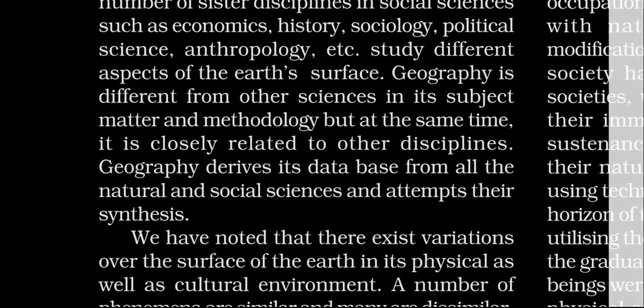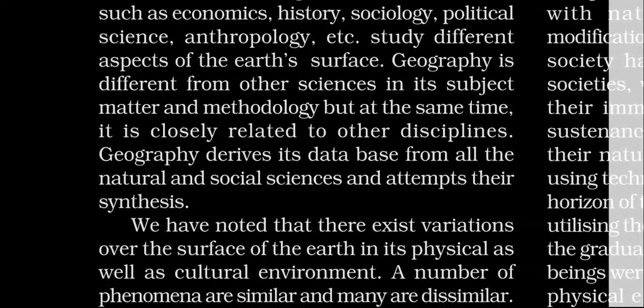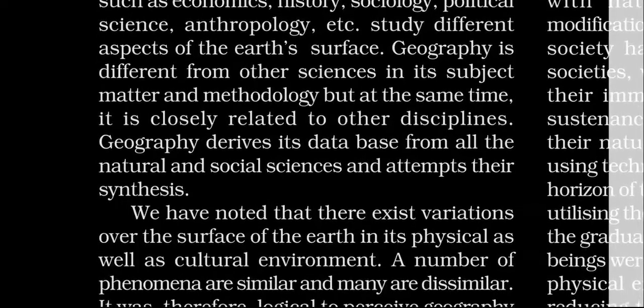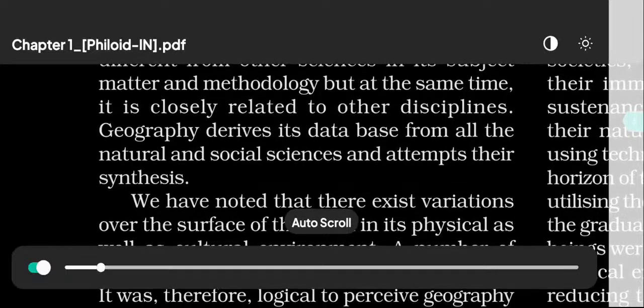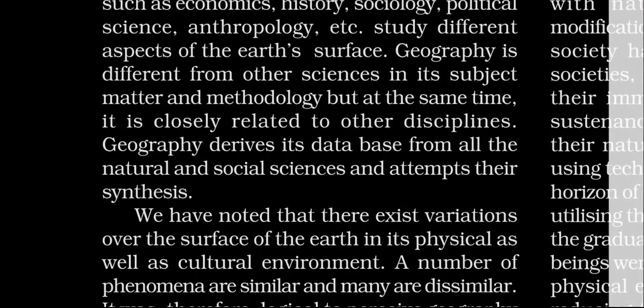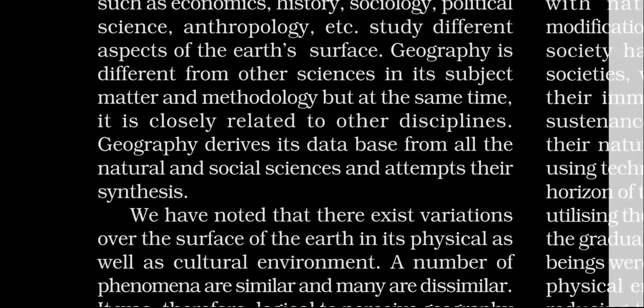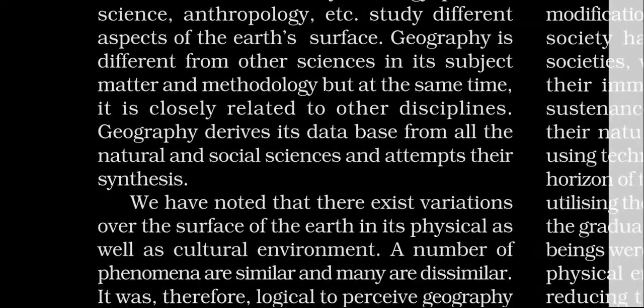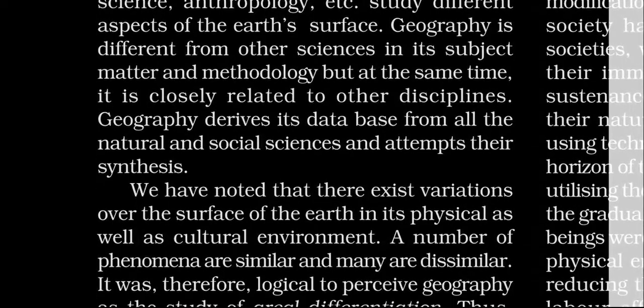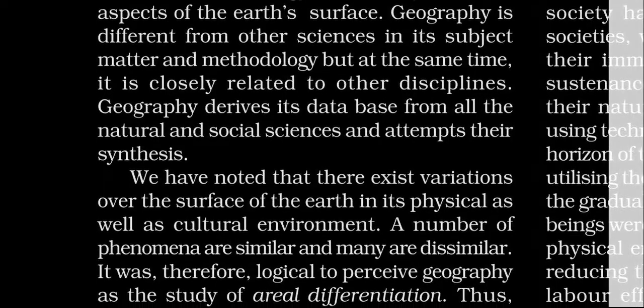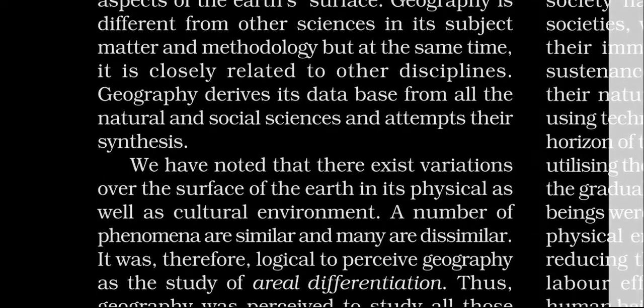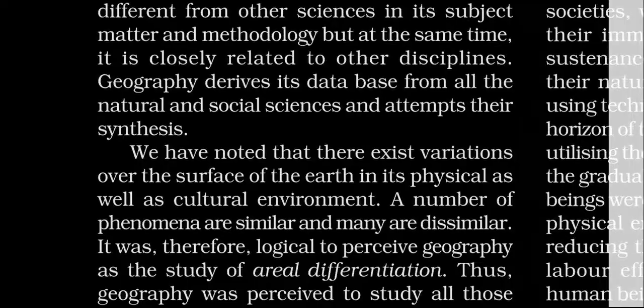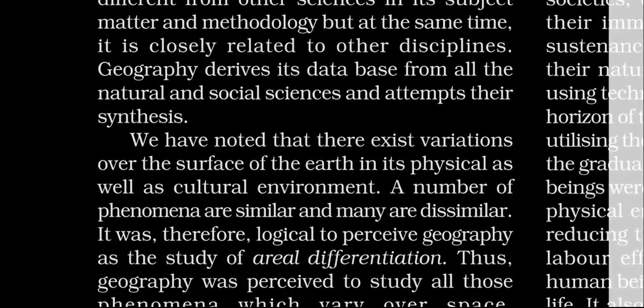Geography is different from the other sciences in its subject matter and methodology. So it is closely related to the other disciplines. Geography derives its database from all the natural and social sciences and attempts their synthesis. So what does this line mean?